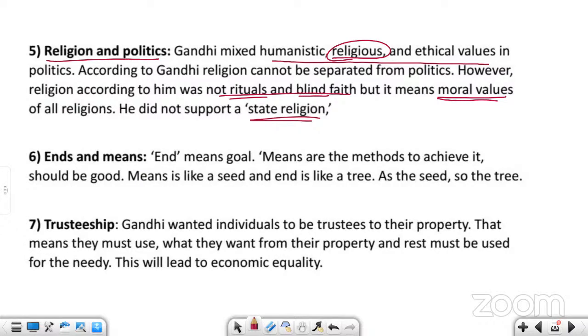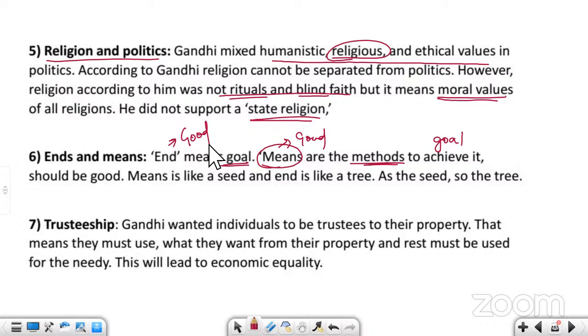So end is the goal and means are the methods of achieving your goal. Remember this. So if means are good, then your end is also good. The result is also good.